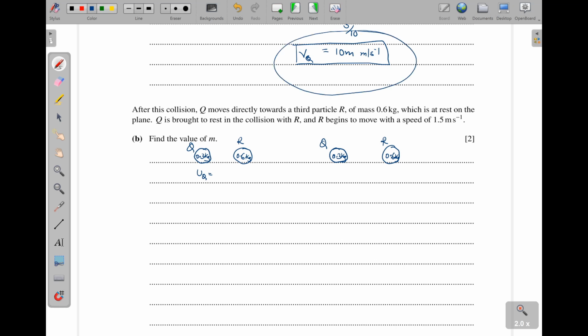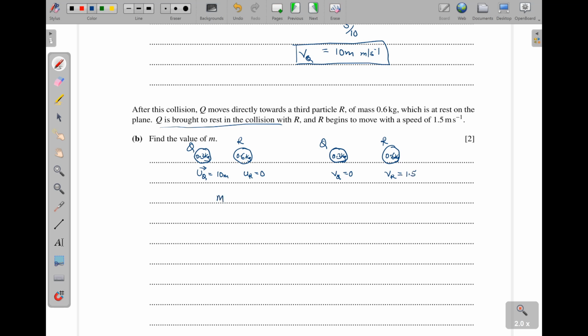The speed after collision there is now its initial speed here. So UQ is 10m meters per second, and then UR here, since it is stationary, is 0. And then they said that Q is brought to rest in collision with R. That means VQ is equal to 0. And then here, the VR is going to be equal to 1.5.